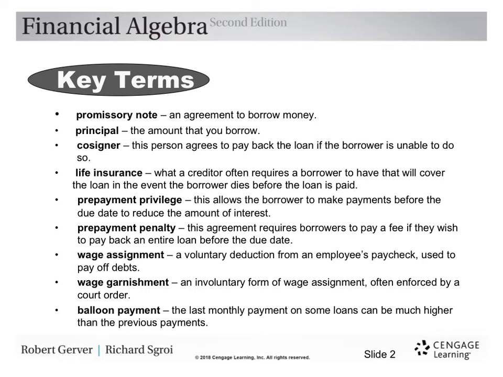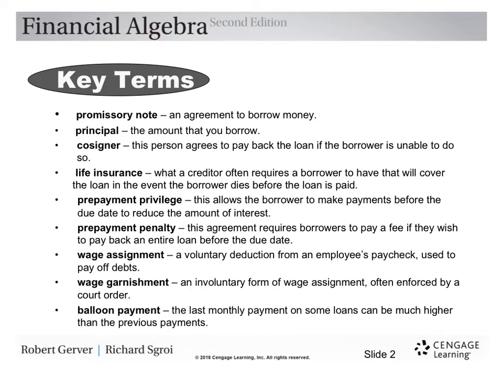Cosigner, and this gets to be important, especially for those of you going off to college. This person agrees to pay back the loan if the borrower is unable to do so, okay? So this is a lot of cases. This is college loans where the student doesn't have a ready source of income, doesn't have a lot of assets. He needs a cosigner. Life insurance, when a creditor often requires a borrower to have that will cover the loan in the event the borrower dies before the loan is paid.